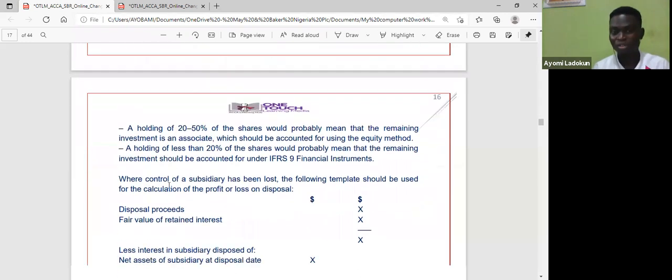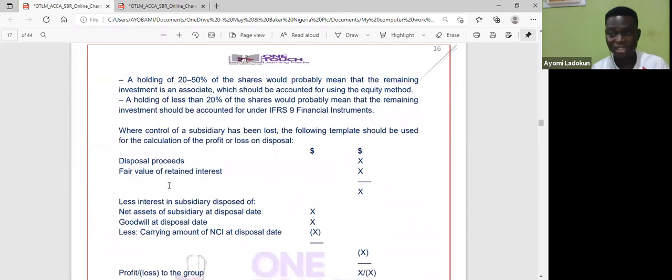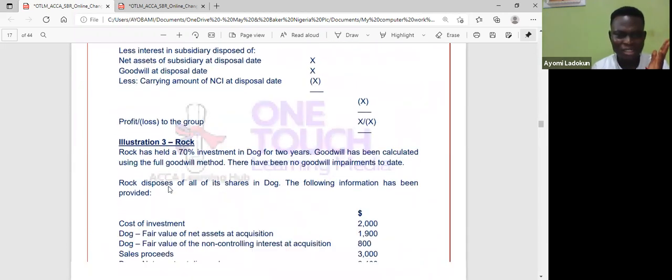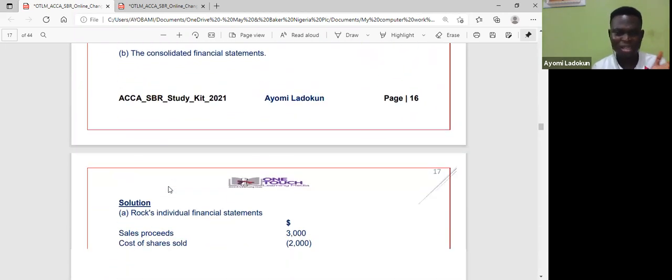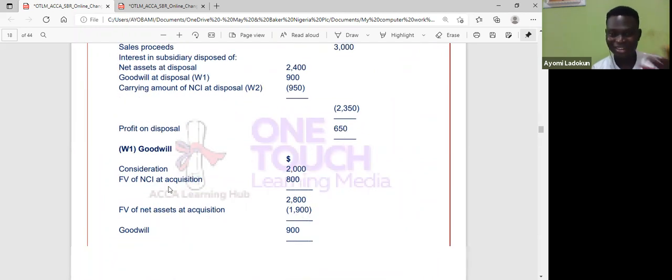I've said that earlier. So if I have 20% to 50%, that's an associate. If I have below 20%, that is an investment. That's a financial instrument. So that's what I do. Okay. So I have another pro forma to learn. I'm going to teach you this pro forma, then probably look at this illustration to demonstrate that. Then we'll close for today. At least go and learn those ones properly.